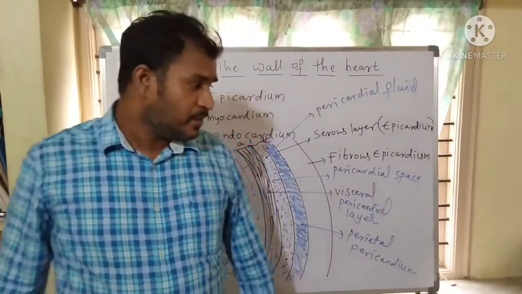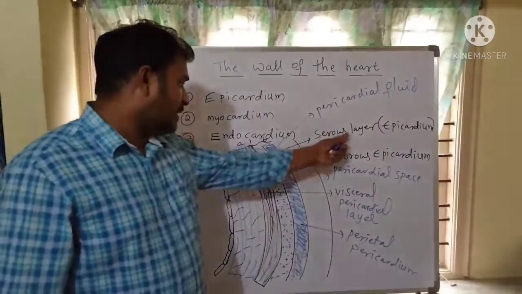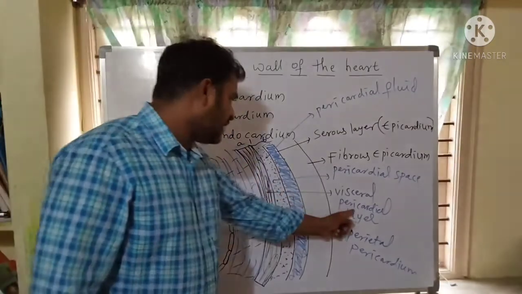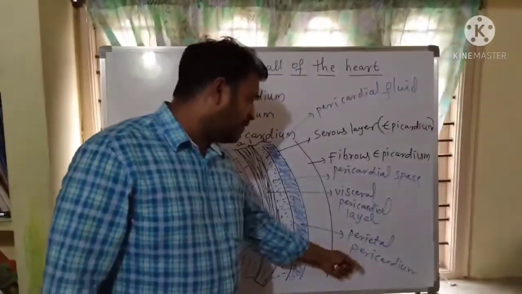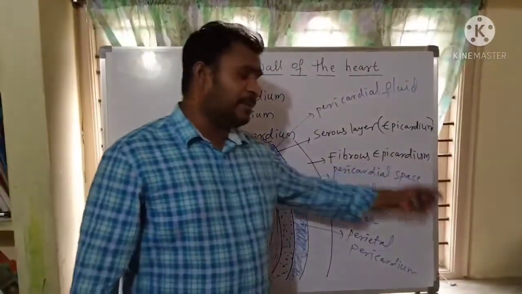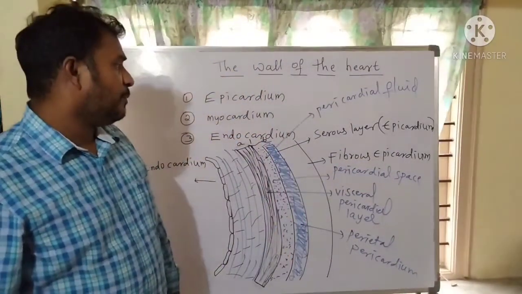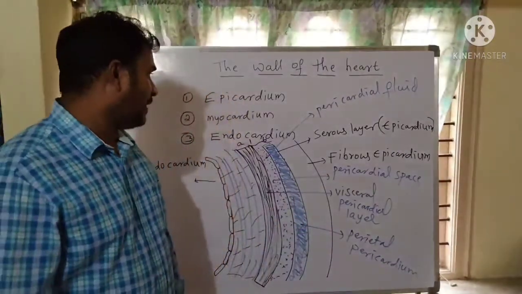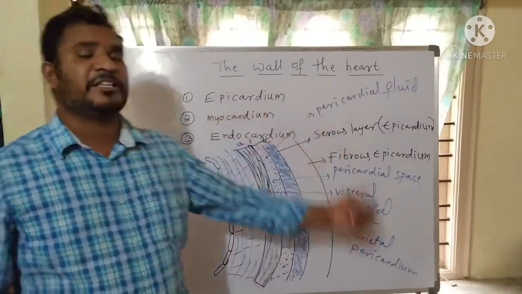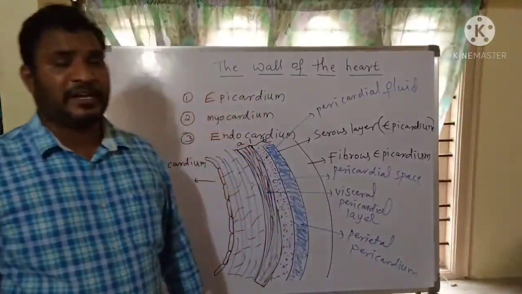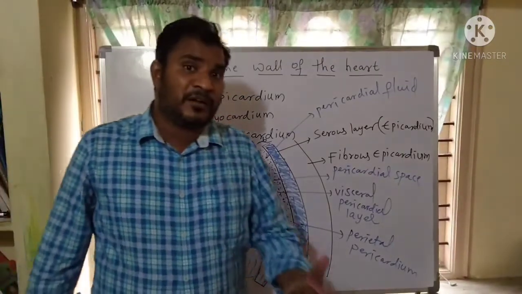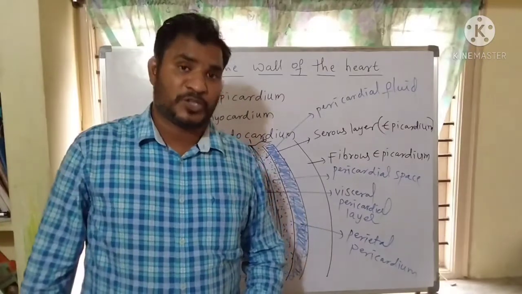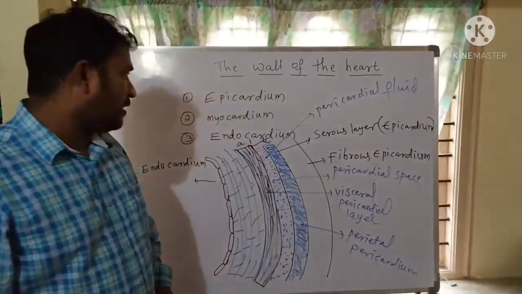mechanical shocks. And this serous epicardium, with the visceral pericardial layer and parietal pericardial layer, along with fibrous epicardium, together are called pericardium. That means epicardium is nothing but pericardium. So the pericardial layer, along with pericardial fluid, gives protection to the heart from physical and mechanical shocks.